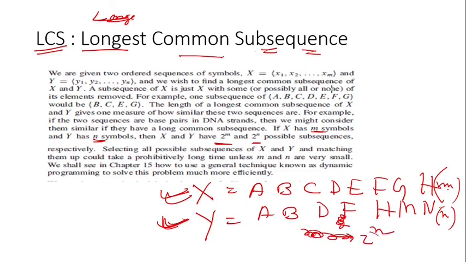For y we have 2 to the power n subsequences, and for x we have 2 to the power m. So for each comparison we will have 2 to the power n, and for m comparisons it will be m into 2 to the power n. So it is huge. This problem cannot be tackled just like that with the brute force method, so we will use a dynamic programming solution.